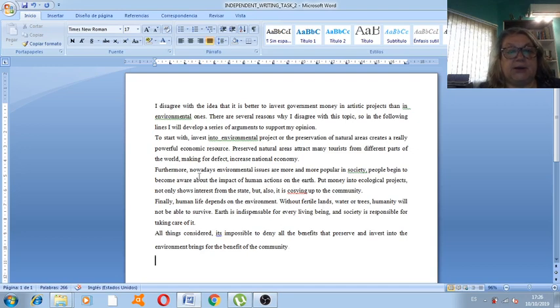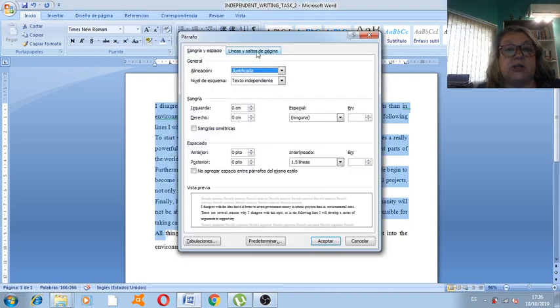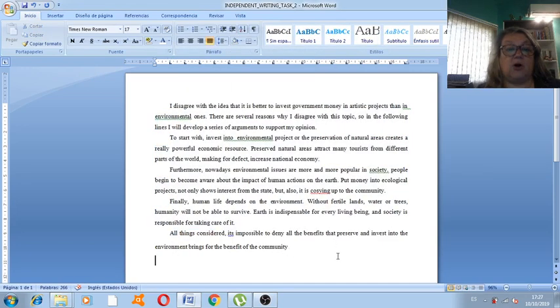You can indent your paragraphs. Indentation is the word for sangría in Spanish. So you can indent your paragraphs by going to Sangría, indentation and space, and choosing first line. And there you have all the paragraphs neatly indented in this left margin here, right?